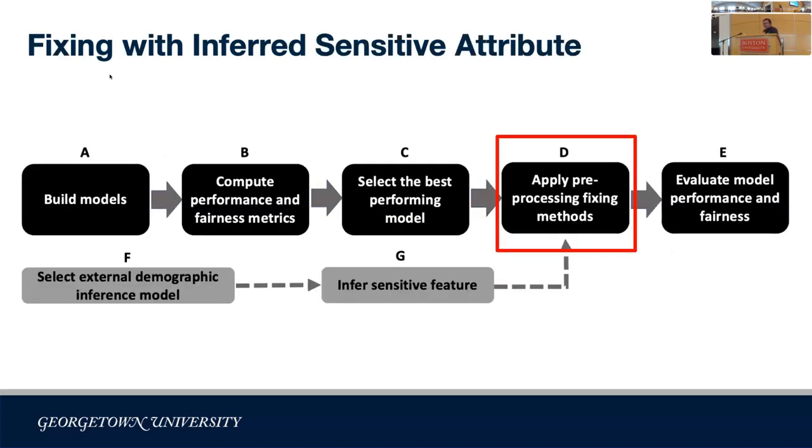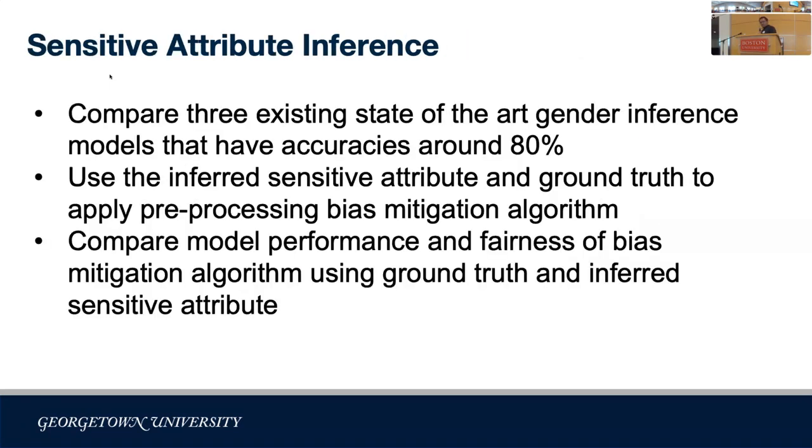Now, after studying the best performing model, we start to improve the fairness using a pre-processing fixing method. In this part, we want to first infer the sensitive attribute, or gender, using the training data. For this type of inference, we use 3 state-of-the-art gender inference models with accuracies of around 80%.